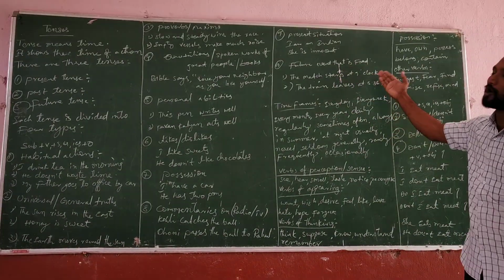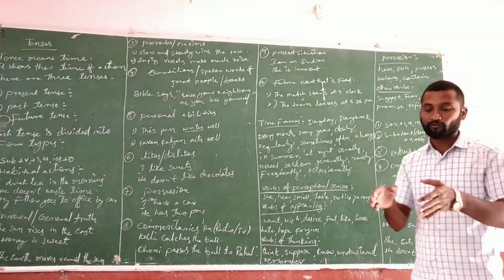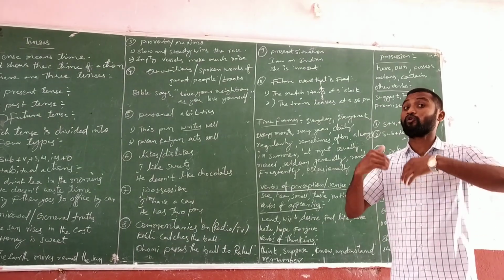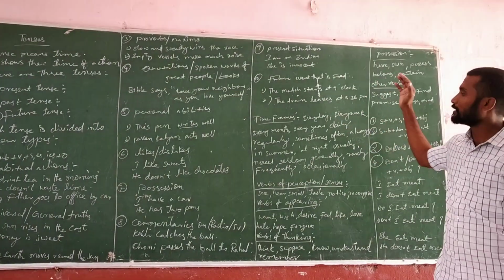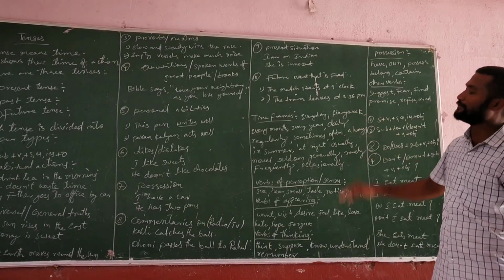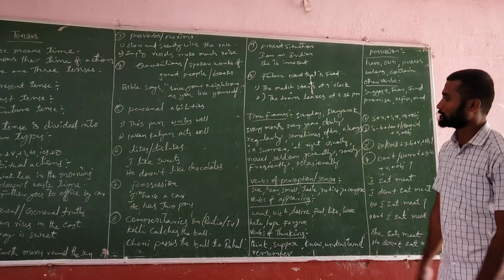So the match starts at 9 o'clock. Now the match has not started, but it is going to start. At that time you can say the match starts at 9 o'clock. The train leaves at 5:36 p.m. In this way we can express.